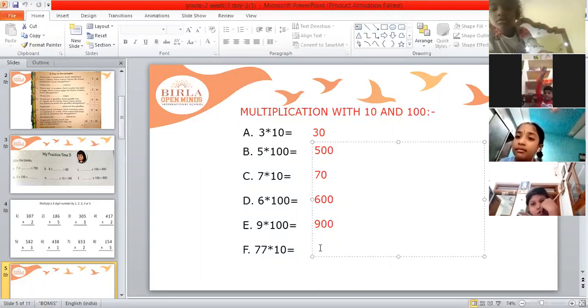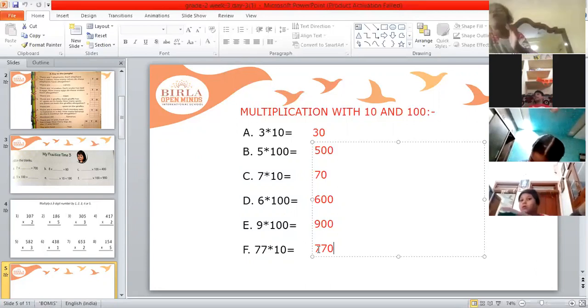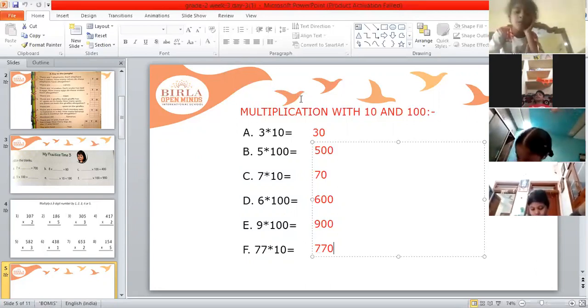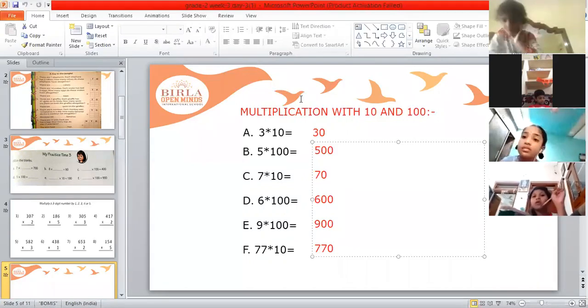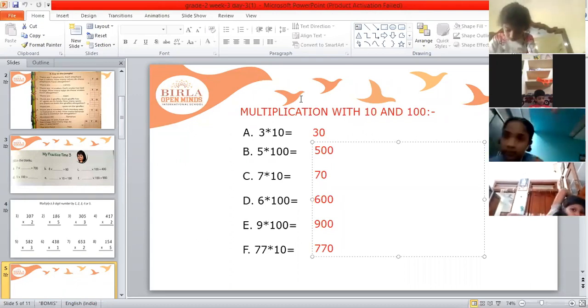After this number, how many zeros we will put? But the number is 77. So what we will do? We will write here 77 first, and then after that we will put 10. So this is 770, Ganesh. We will write that number first, and after that we will put 10. So this is 770.